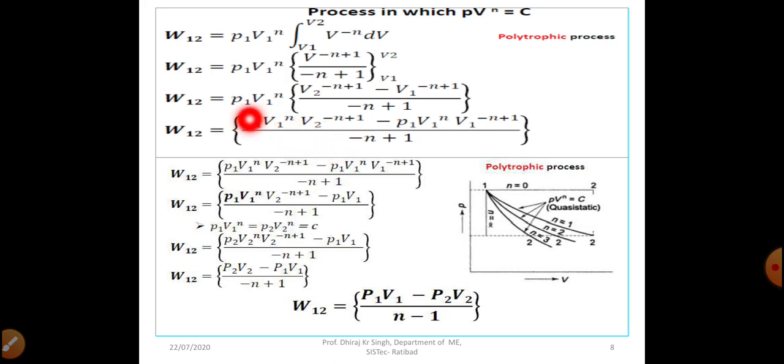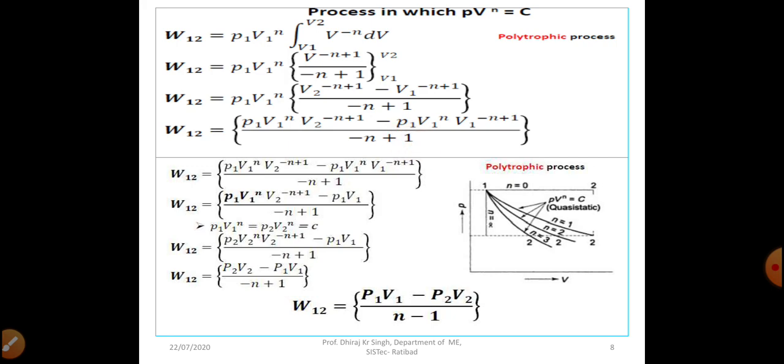Now we will take this P1 V1^n inside the bracket. So what will be our next expression? P1 V1^n will get multiplied with V2^(-n+1), and P1 V1^n will get multiplied with V1^(-n+1). So now the expression will become P1 V1^n V2^(-n+1) minus P1 V1^n V1^(-n+1), whole divided by (-n+1), right?